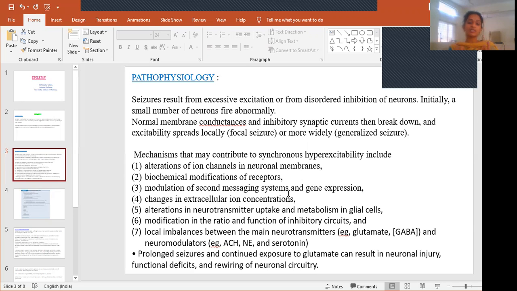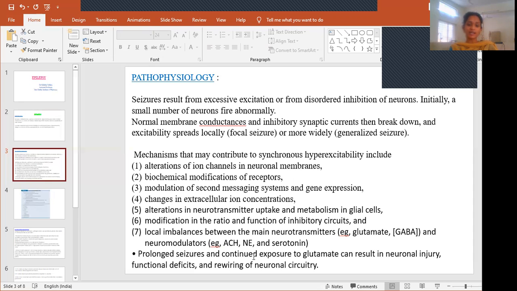And then prolonged seizure. So these are the main 6-7 mechanisms which will cause the seizures. First is alteration of ion channels in neuronal membranes, biochemical modification of the receptors, modulation of second messaging systems and gene expression, changes in extracellular ion concentrations, alterations in neurotransmitter uptake and metabolism in glial cells, modification in the ratio and function of inhibitory circuits, and also local imbalances between neurotransmitters and neuromodulators. Mainly, the neurotransmitters involved include glutamate and GABA, and neuromodulators include acetylcholine, serotonin, and norepinephrine.